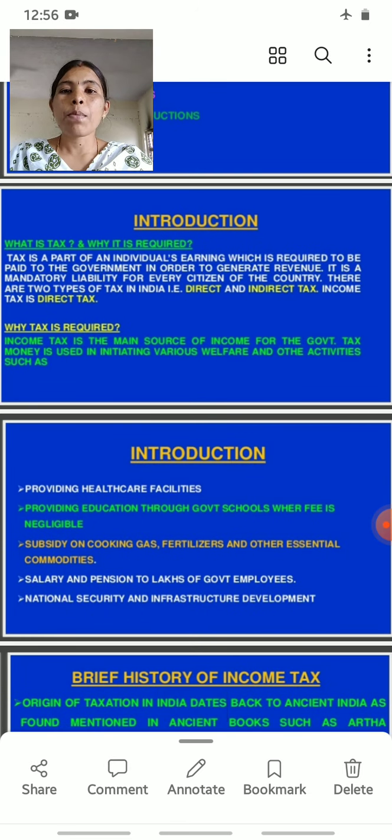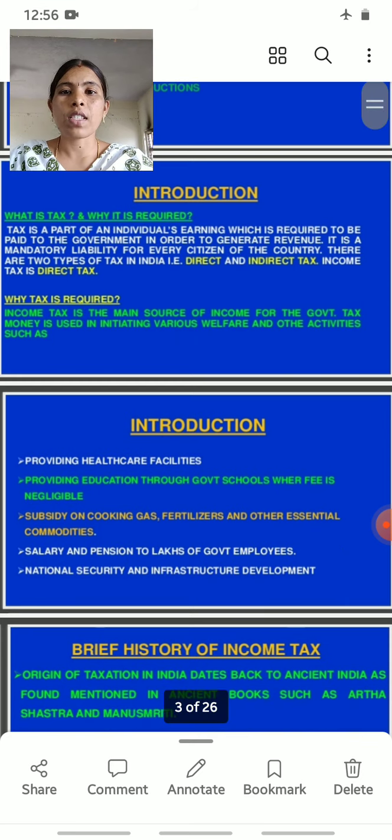There are two types of taxes in India: direct taxes and indirect taxes. What do direct taxes mean? The person pays tax to the government directly. That tax is called a direct tax. What is an example of a direct tax? Income tax. Income tax is a direct tax, because the person pays tax directly to the government.